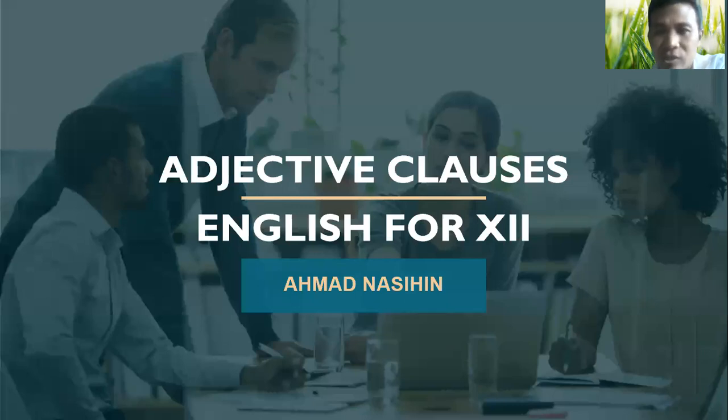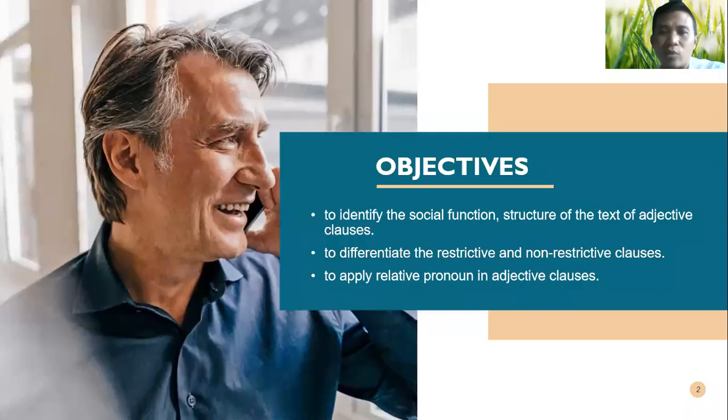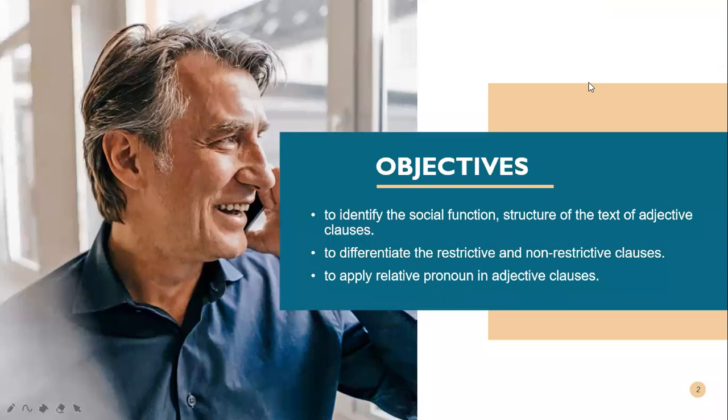And before we start further, I'd like to introduce you our learning objective. What are the learning objectives in this lesson? So the learning objective first, to identify the social function, structure of the text of adjective clause. So what is the form and how to form the adjective clause? Yeah, included structure and the social function.